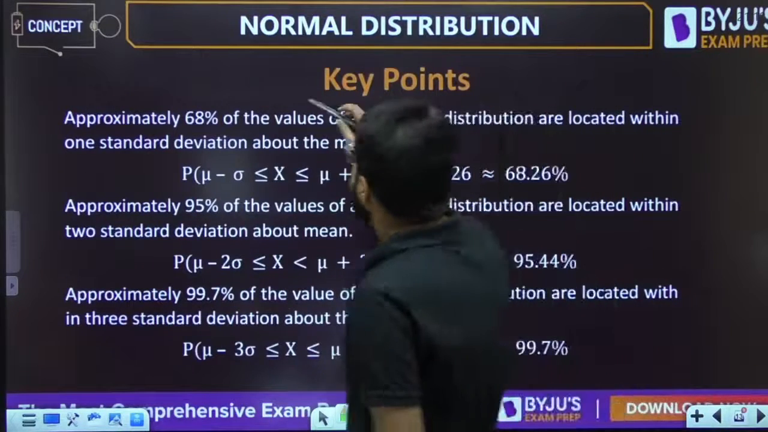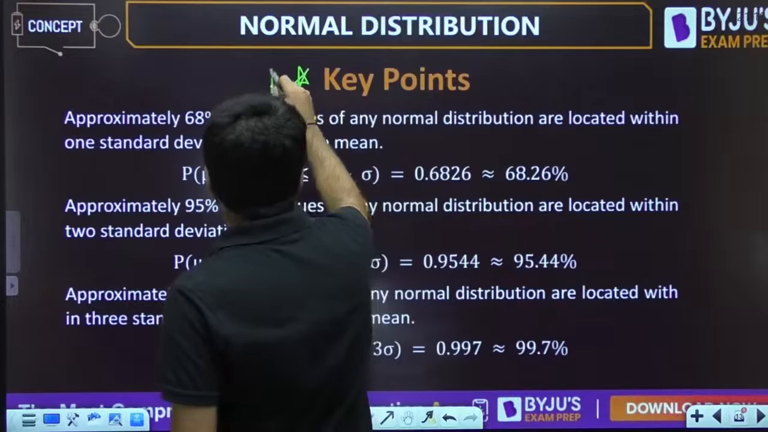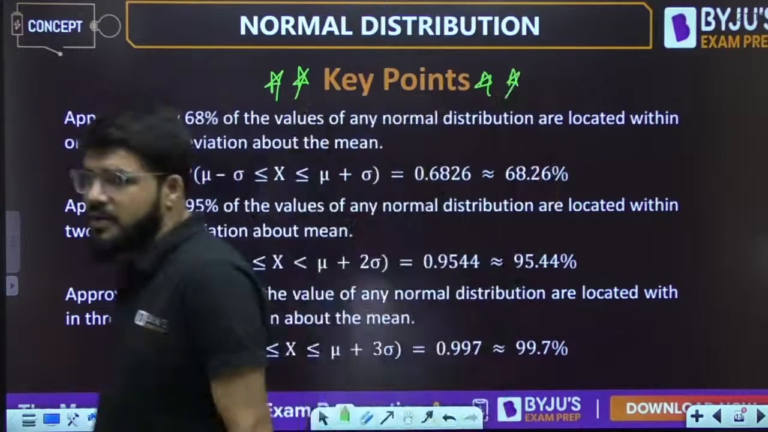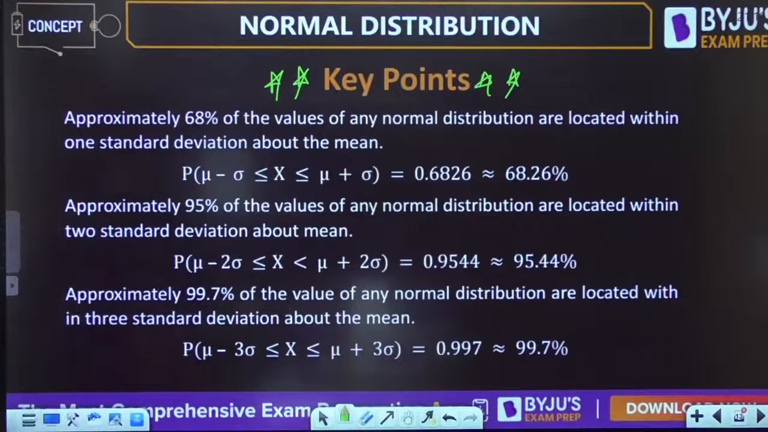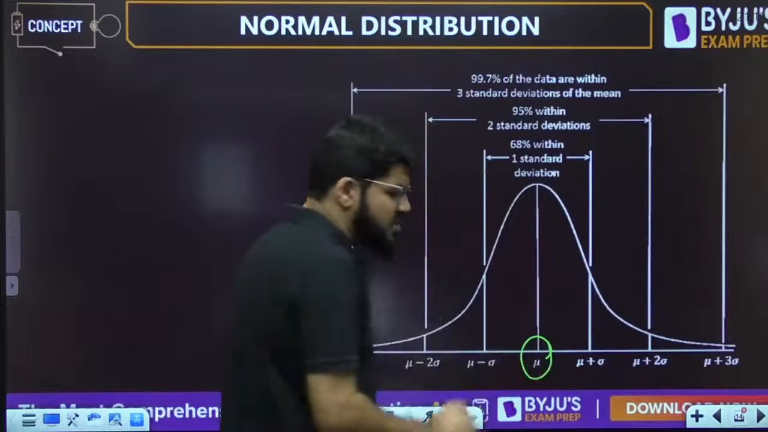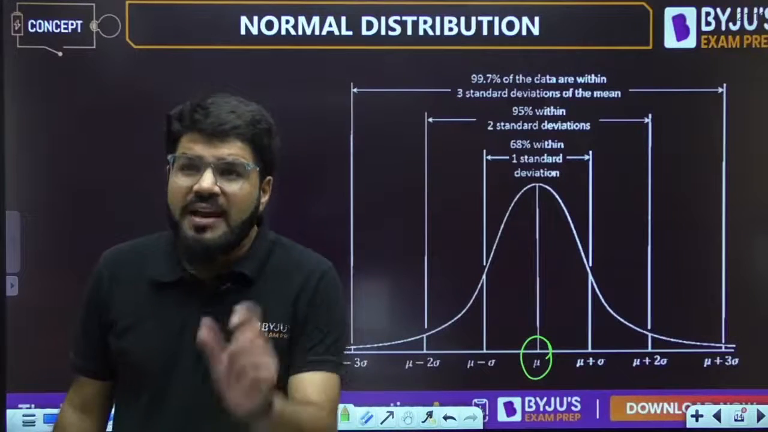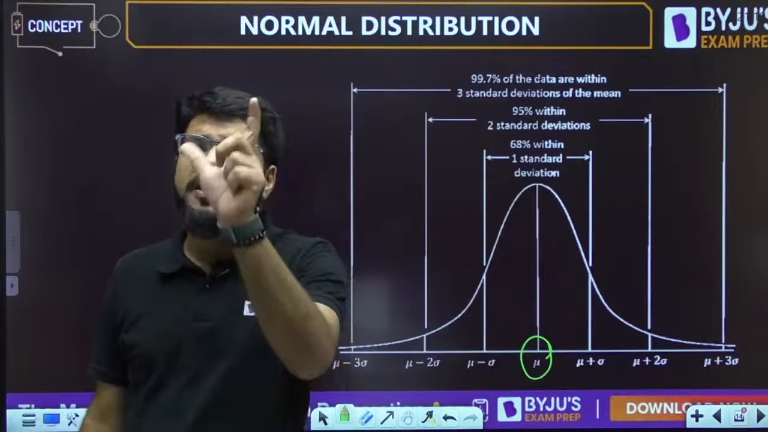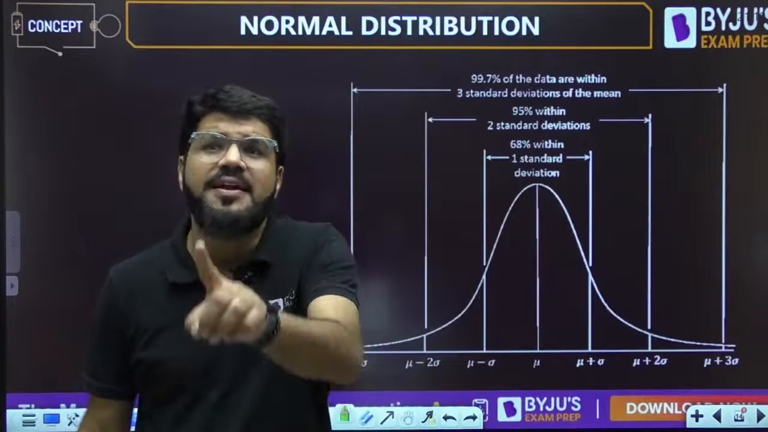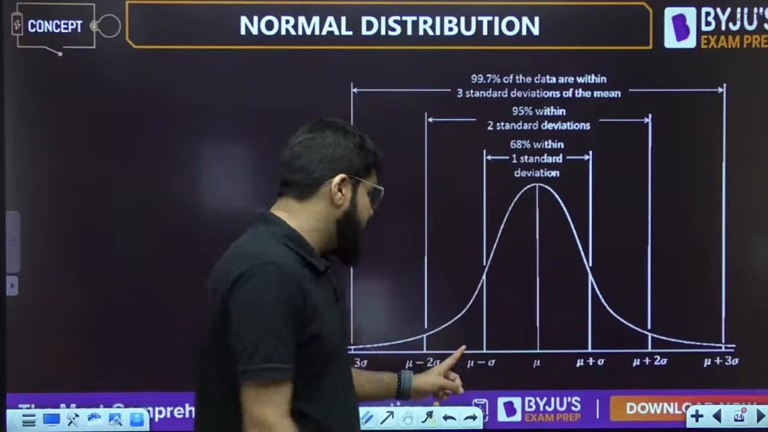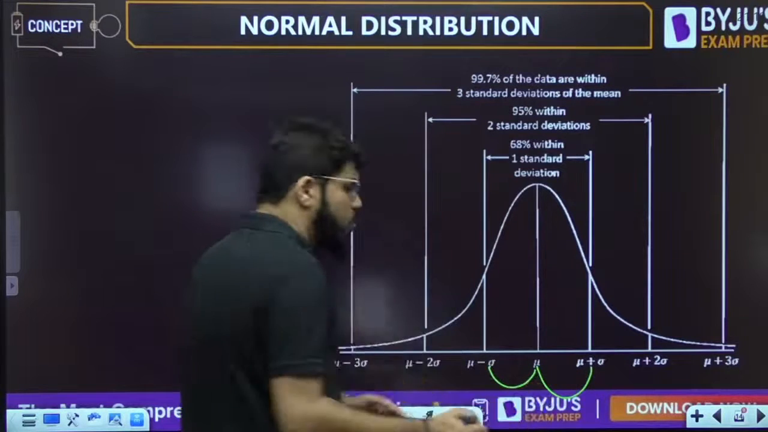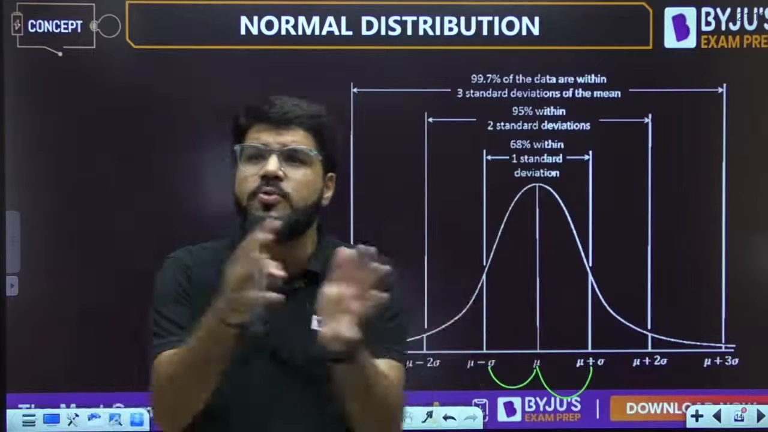Now, some very important key points. Lots of times you will see questions coming up directly on these. We know that any normal distribution is symmetric about the mean. When we try to find the value of a normal random variable within 1 sigma about the mean, where sigma is the standard deviation, that means from mu minus sigma to mu plus sigma.